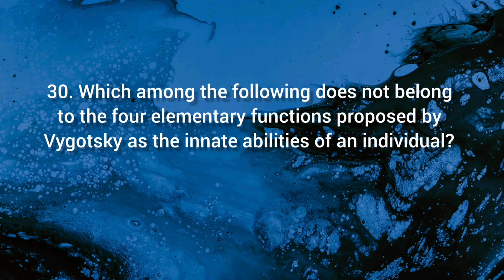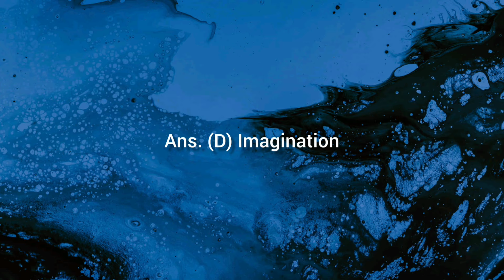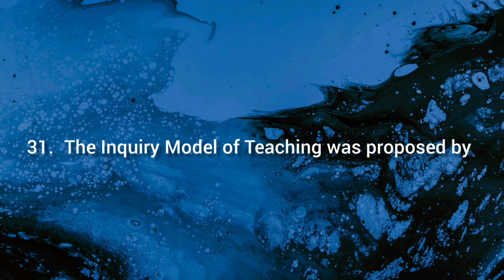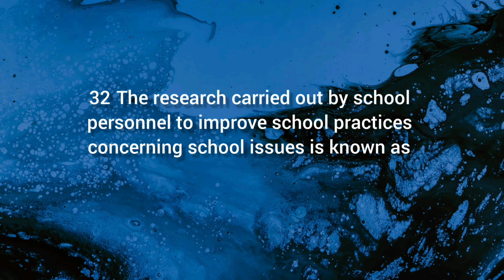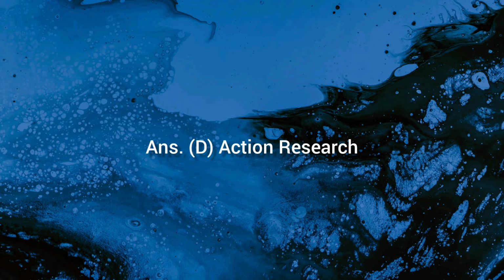30. Which among the following does not belong to the 4 elementary functions proposed by Vygotsky as the innate abilities of an individual? Ans. D. Imagination. 31. The inquiry model of teaching was proposed by. Ans. A. Robert Suchman. 32. The research carried out by school personnel to improve school practices concerning school issues is known as. Ans. D. Action research.